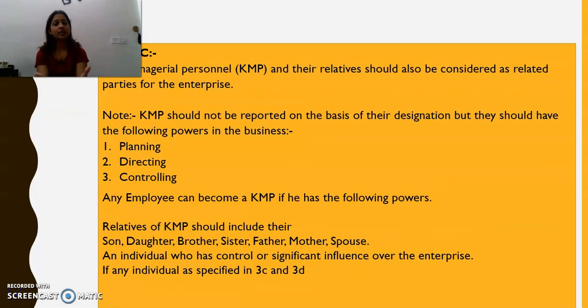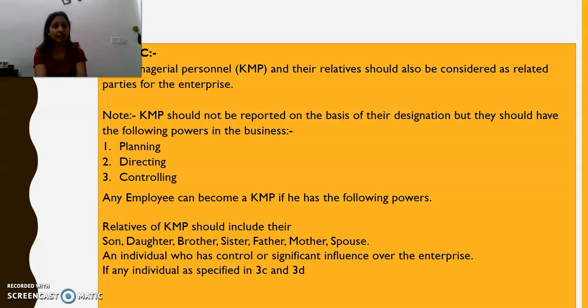Now we'll move on to paragraph 3C, which says that key managerial personnel and their relatives should also be considered as related party for the enterprise. It means that the key managerial personnel of the company and the relatives of the KMP should also be considered as the related party for the company, because a KMP and their relative may have a significant influence and control in the operations of the company.